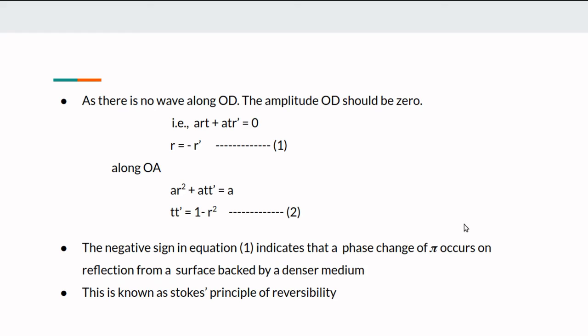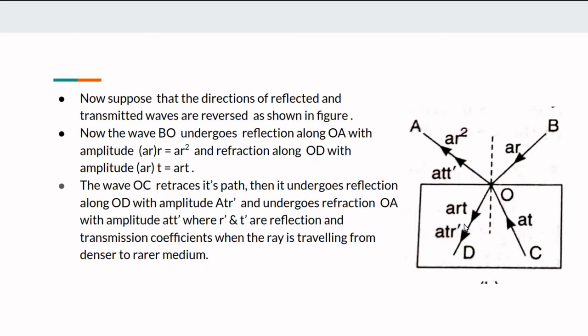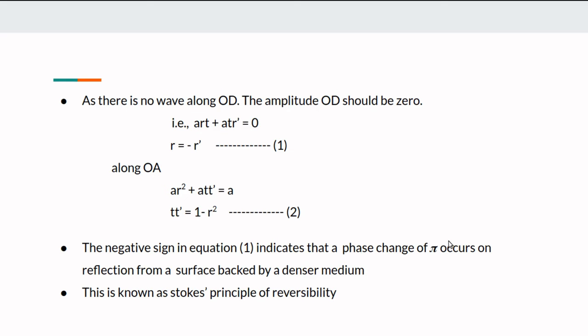According to our discussion, the total amplitude along OD has ART from the reflected ray and AT R dash from the transmitted ray. Therefore, the total amplitude of OD is ART plus AT R dash. But there is no ray, therefore the amplitude is 0. Therefore, AT is common, then R plus R dash is equal to 0. R is equal to minus R dash.